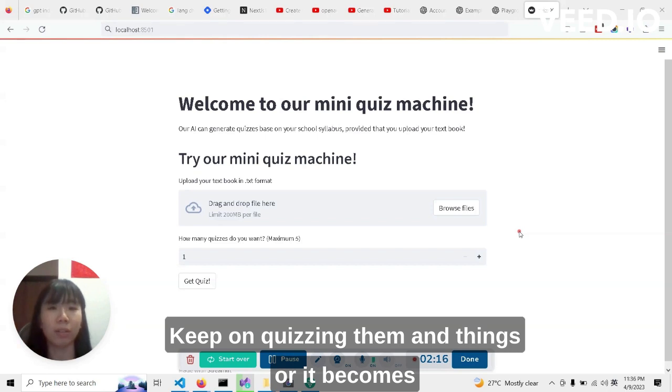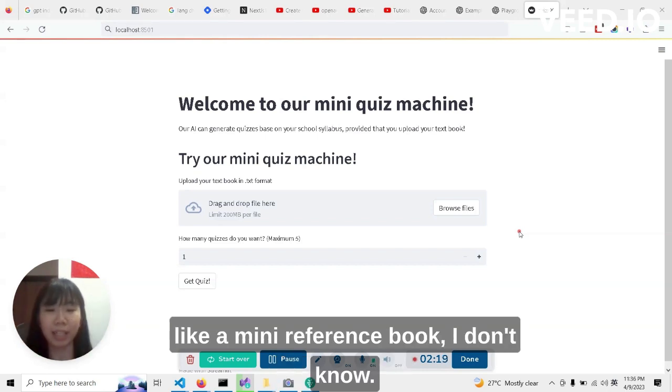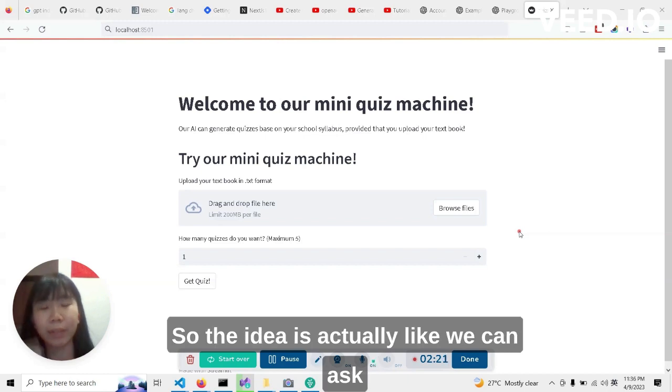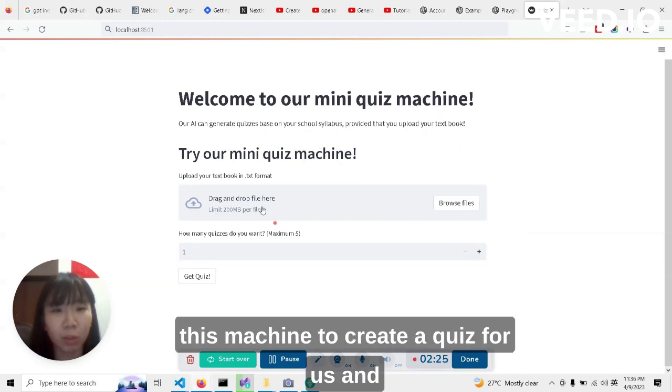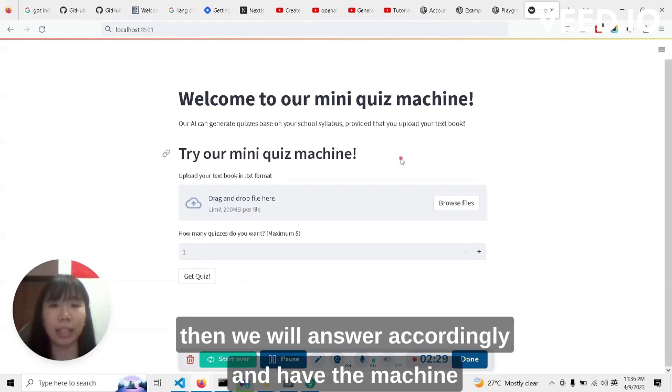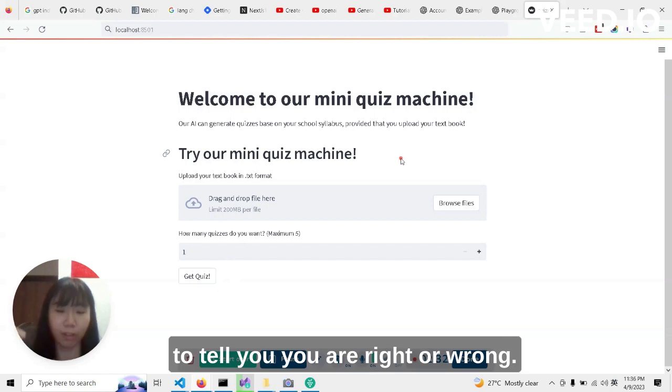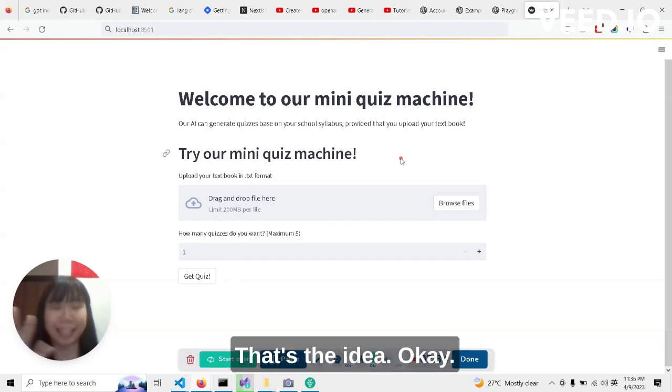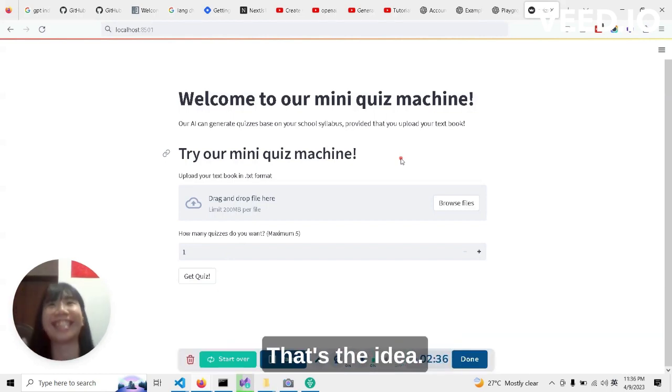Or it becomes like a mini reference book. I don't know. So the idea is we can ask this machine to create a quiz for us, and then we answer accordingly and have the machine tell us if we are right or wrong. That's the idea.